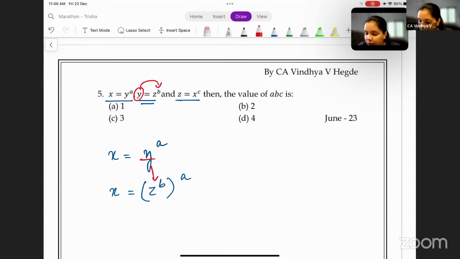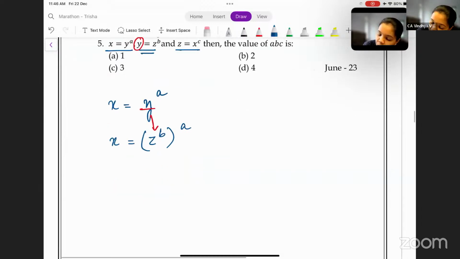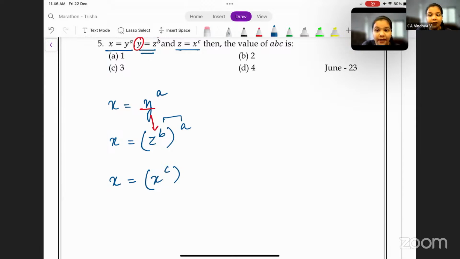Okay. Now, a is there, b is there, you need c. Z can be substituted as x to the power c. So we can write this as x is equal to x to the power c to the power b, and a can be multiplied. Correct? Remember the law: a to the power m whole to the power n can be written as a to the power mn. So same thing, b into a can be written as ab.